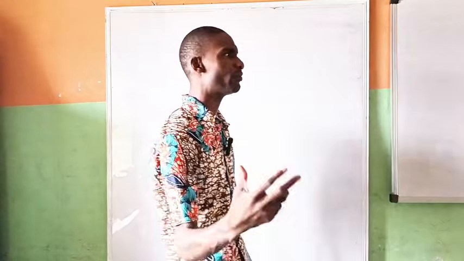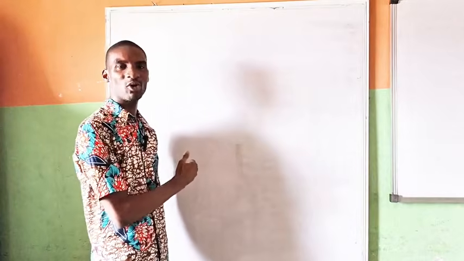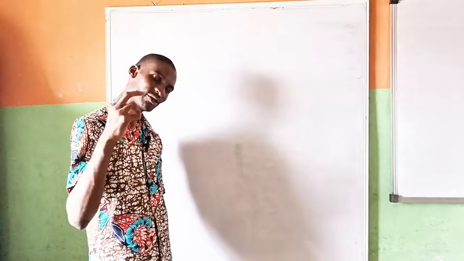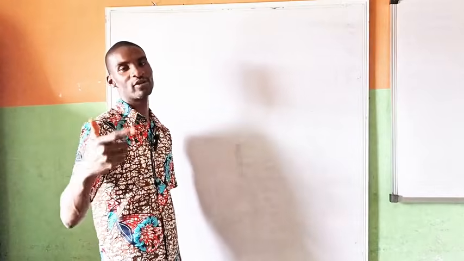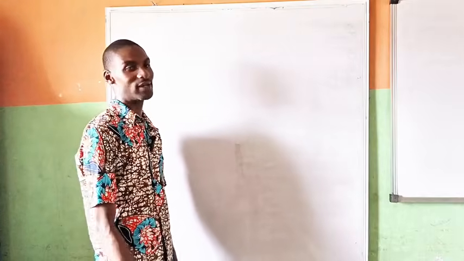So very quickly, I'll be pointing your attention to some things you need to know about alkanols, which are the alcohols, and I'll give you some tips that you can use to answer questions on alkanols, and then you can go ahead and do well in your exams. So come with me.